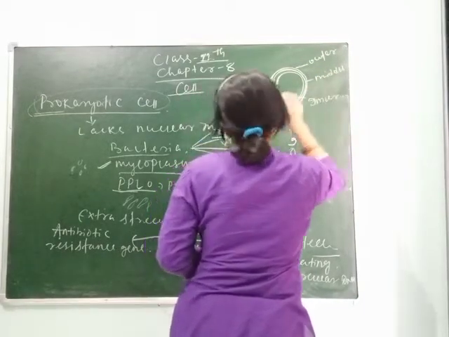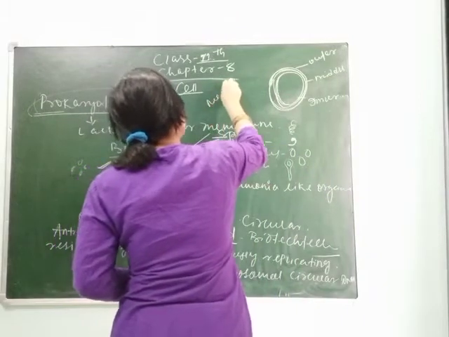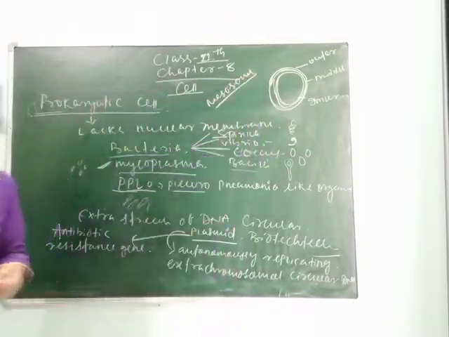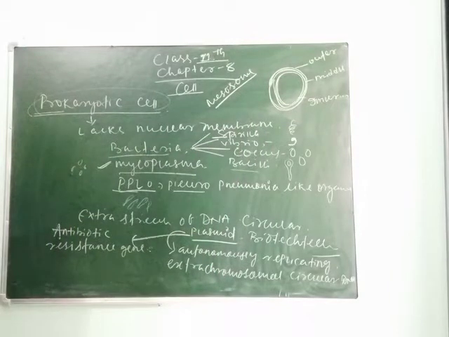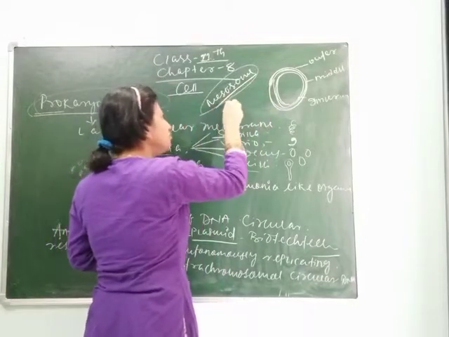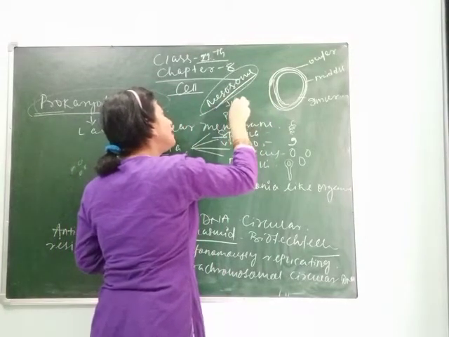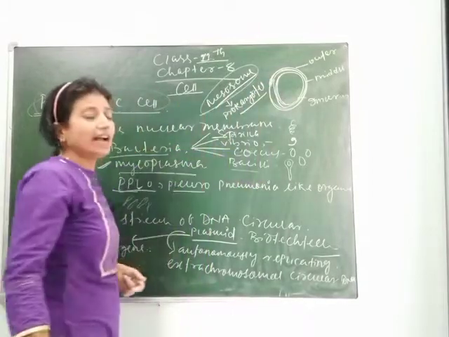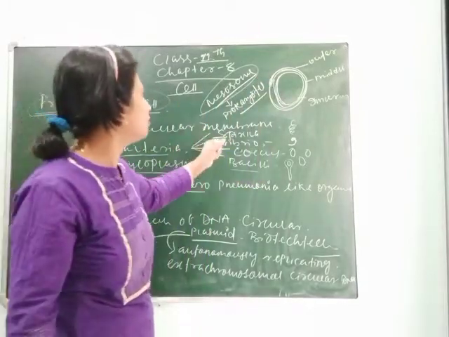Here is the exception, that the mesosome is present. Mesosome is a structure found only in prokaryotes; it is not present in eukaryotes. It is only present in prokaryotes, and it is absent in eukaryotes.